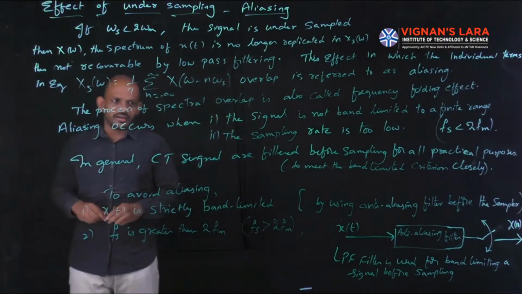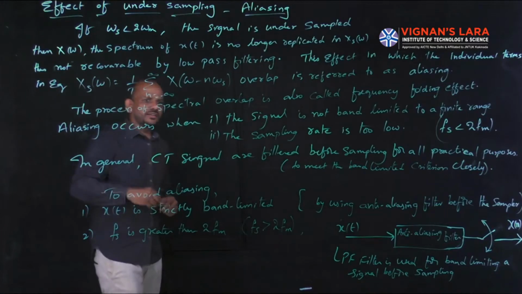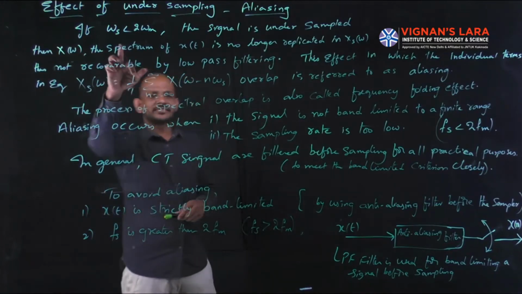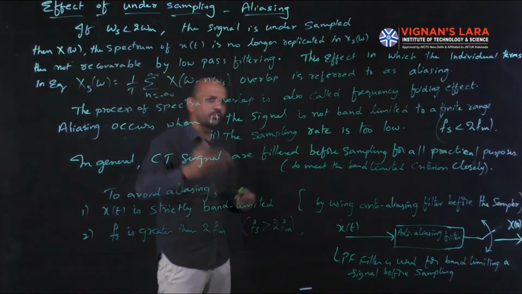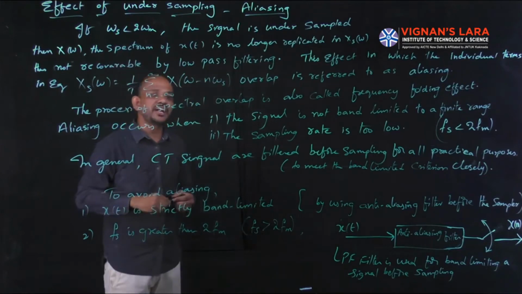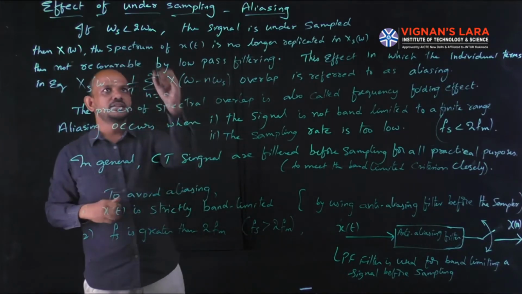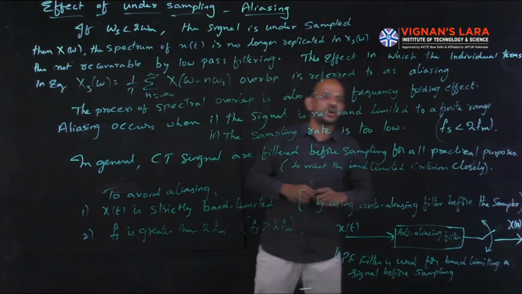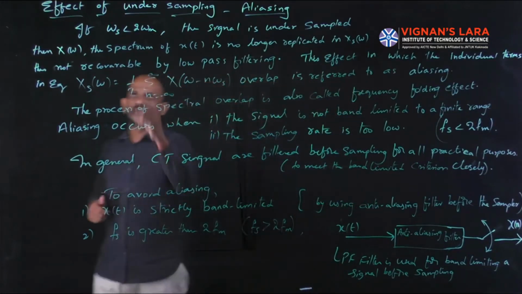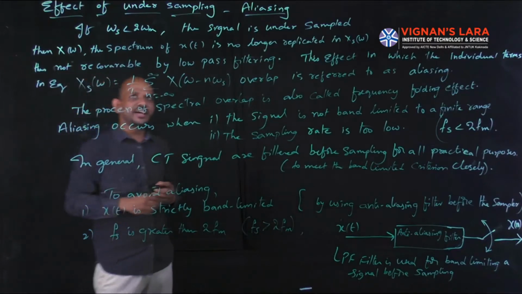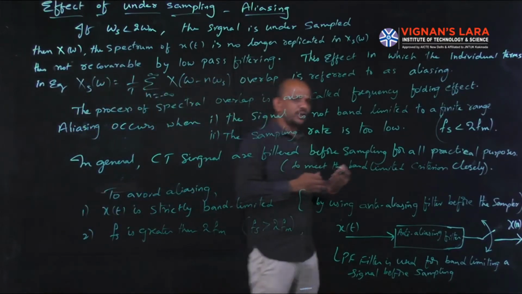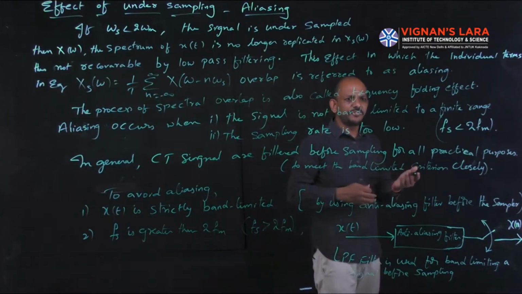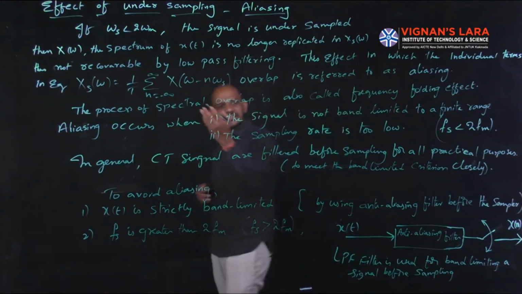So let us consider the sampling frequency omega s, where I am representing the frequency in terms of omega. If omega s is less than 2 omega m, where omega m is the highest frequency component of the message signal. Up to now I explained this in terms of frequency fs; now I am explaining it in terms of omega.